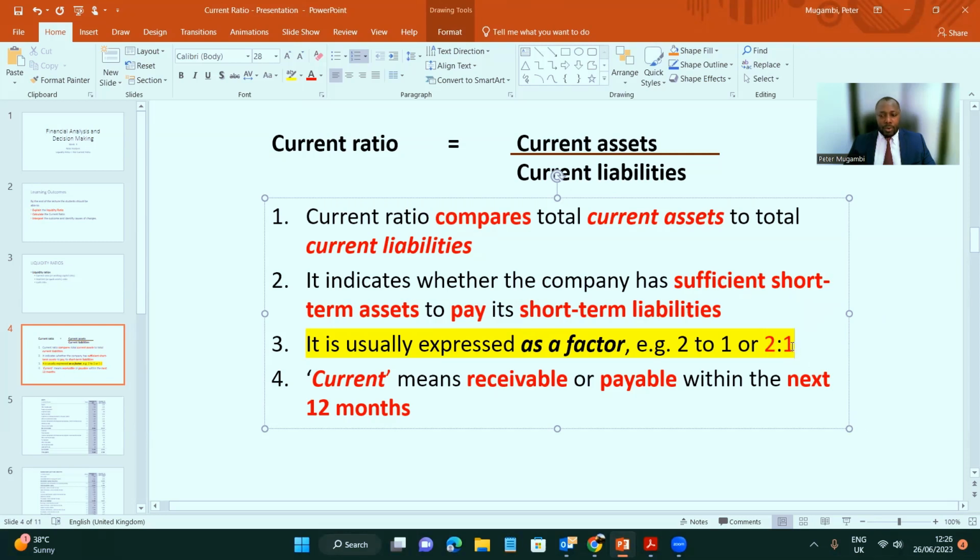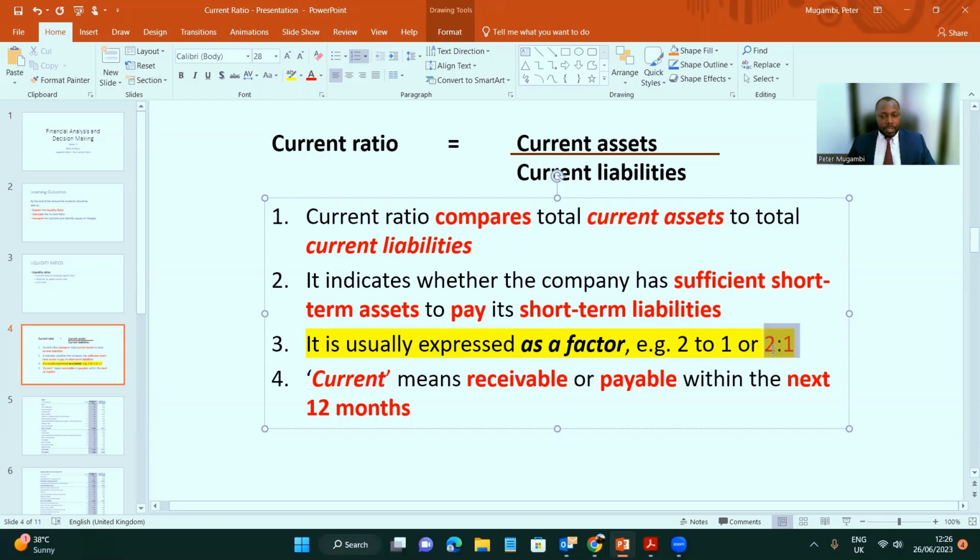Why 2:1? What does it mean? These two here stand for the current assets that the company is holding. A company that has strong liquidity will always have two assets held for each current liability it is holding.